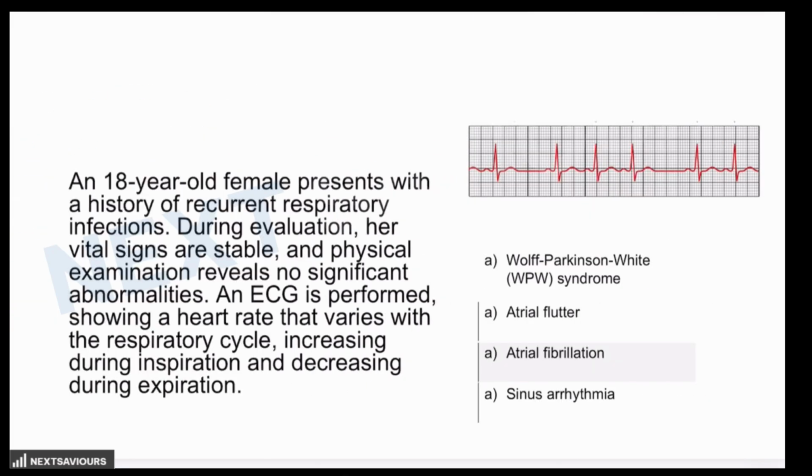The question reads as: an 18-year-old female presents with a history of recurrent respiratory tract infections. During evaluation, her vital signs are stable and the physical examination revealed no significant abnormalities. The ECG was performed, showing a heart rate that varies with the respiratory cycle, and the ECG is given to you in the question. So, what is the most likely diagnosis the patient is suffering from?